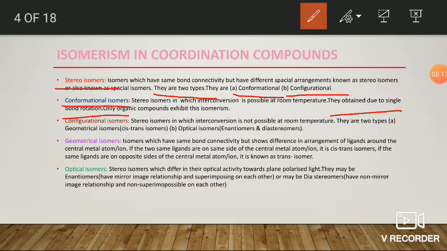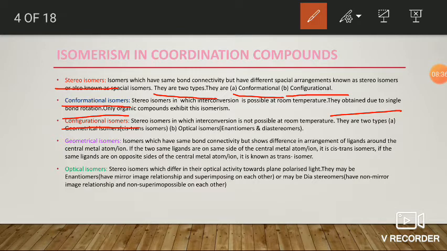That is, inorganic compounds don't show this type of isomerism. Okay, the next stereoisomerism is configurational stereoisomerism.